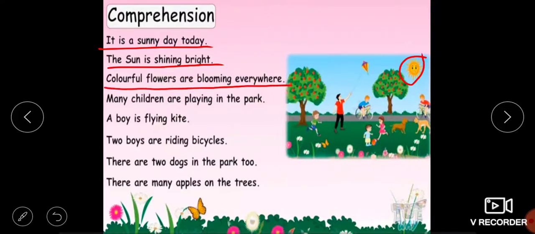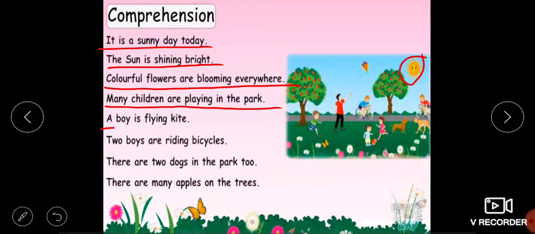Colorful flowers are blooming everywhere. You can see in the picture there are many flowers of different colors. So colorful flowers are blooming everywhere and they all are blooming. Yes, they all have bloomed. Okay. So many children are playing in the park. You can see there are 4, 5, 6 children who are playing in the park. So many children are playing in the park. This is a park scenery.